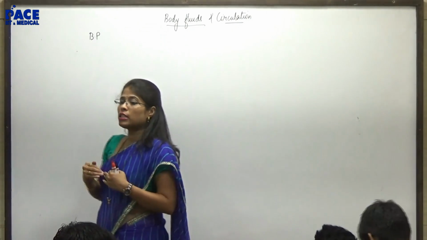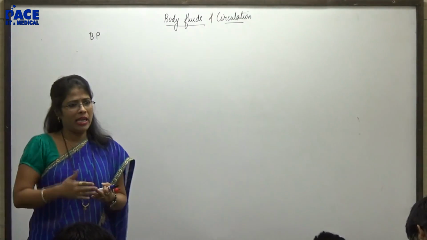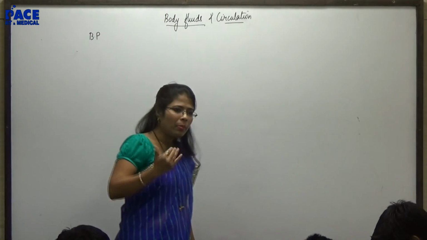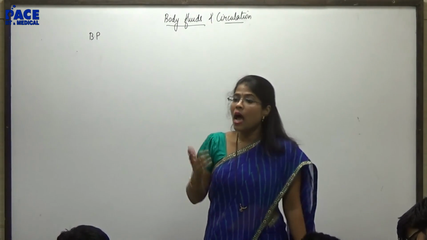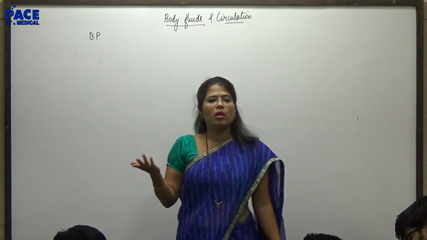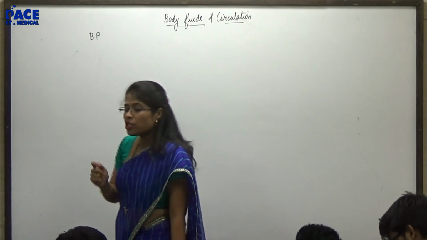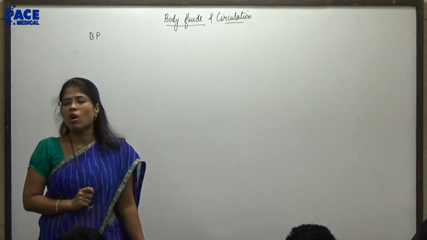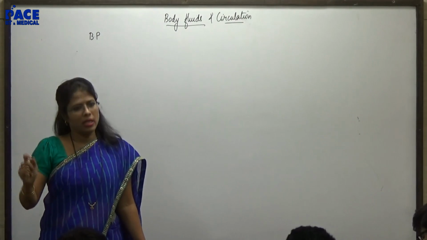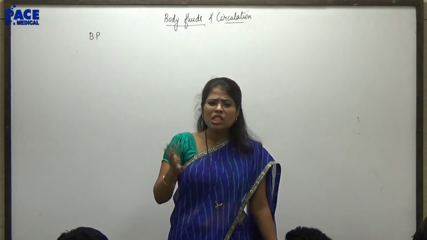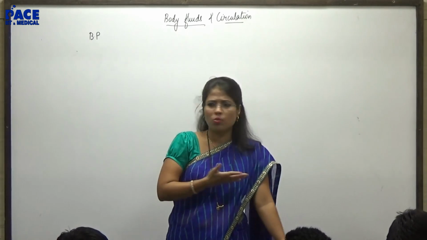There are various factors which are responsible for increasing or decreasing the blood pressure. If a person suffers from high blood pressure, we say that the problem is hypertension. If the problem is low blood pressure, then we say it is hypotension. To measure this blood pressure, we use an instrument called a sphygmomanometer, which measures your blood pressure, especially of those arteries which are superficial.